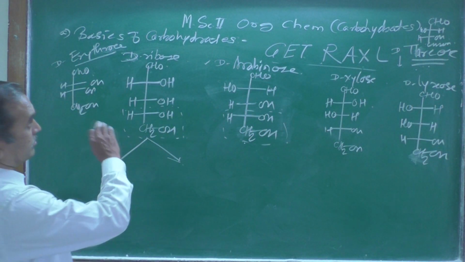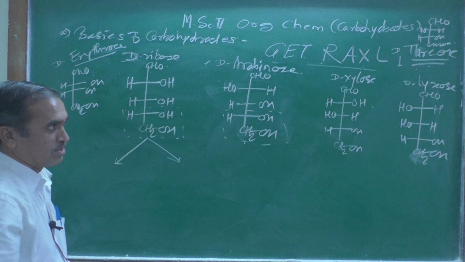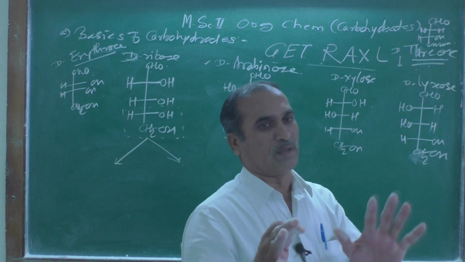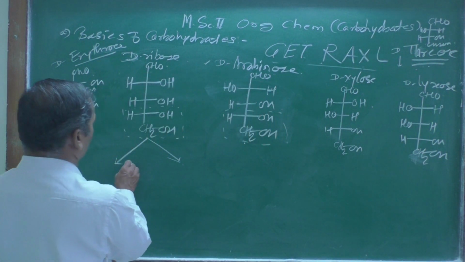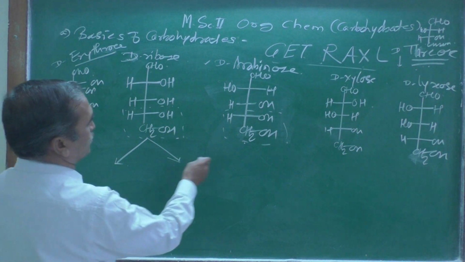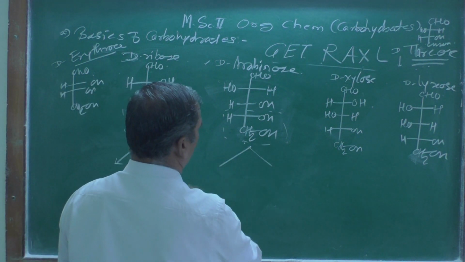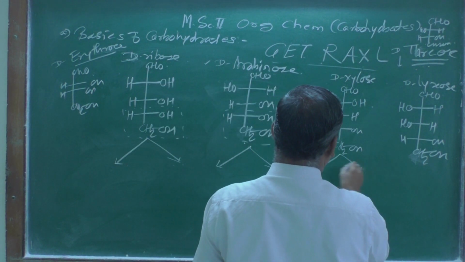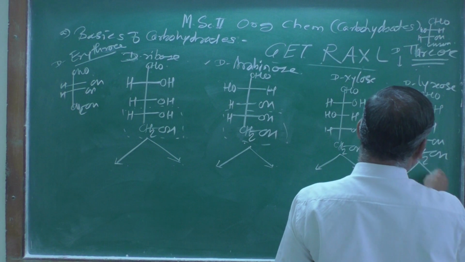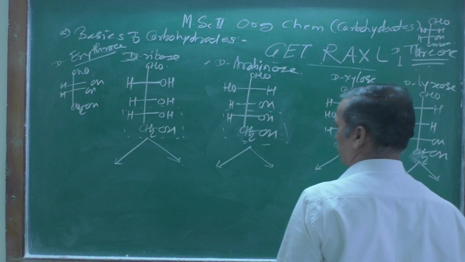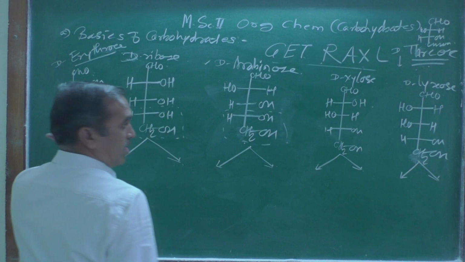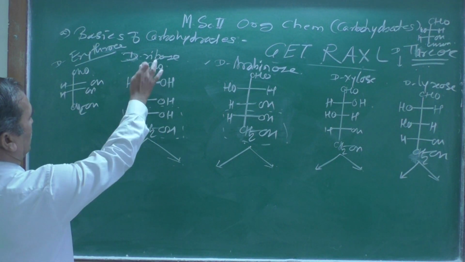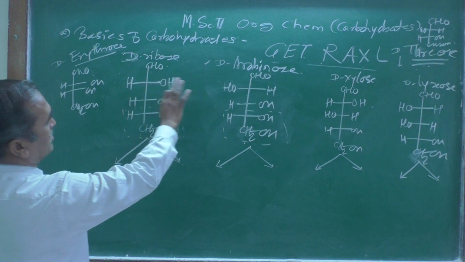And now again there are three chiral centers, 2 raised to 3 means 2 into 2 into 2, so a total of 8 isomers you are going to get. Here is 1, 2, then 3, 4, then 5, 6 and then 7 and 8. These are the structures you are going to get. As we know, 1, 2, 3, 4, 5, these are pentoses.